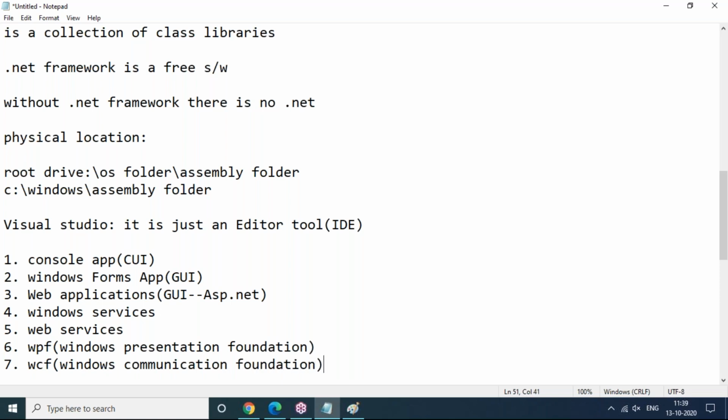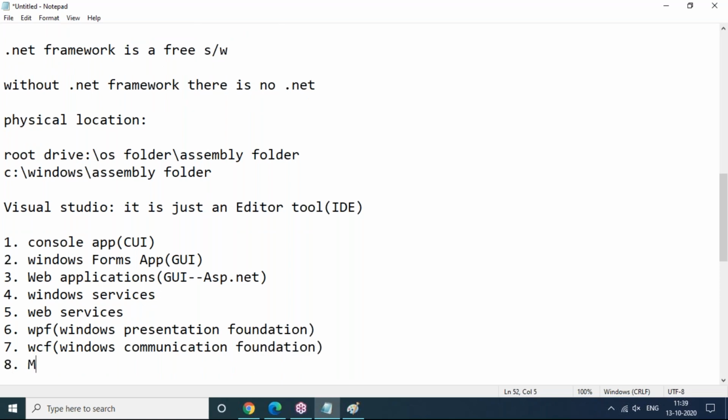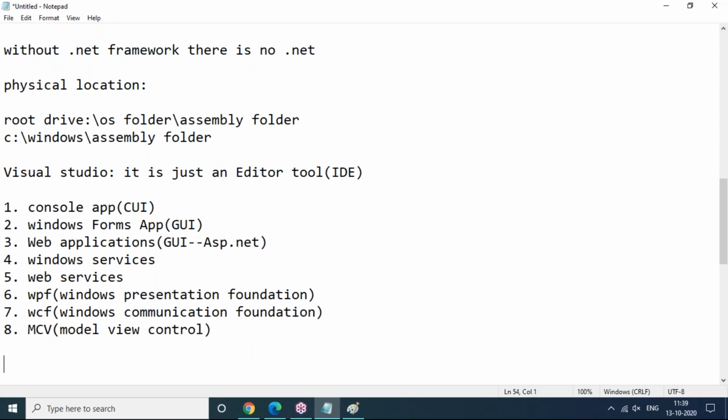Windows Communication Foundation. And next, MVC, Model View Control. Yes, I strongly recommend learning this after completion of your basic .NET course. Most of the people in real time are asking about this. This is only Model View Control, but strictly remember we will not cover this MVC architecture in our sessions. This is a separate course you should take separately from Durga Software anyway.